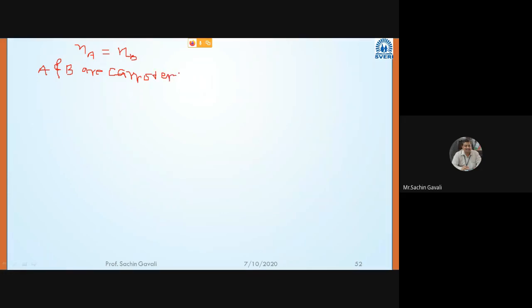Therefore, Carnot engine's efficiency is a function of what? Anybody? Now I solved two numericals. The efficiency of a Carnot or reversible heat engine is a function of temperature.